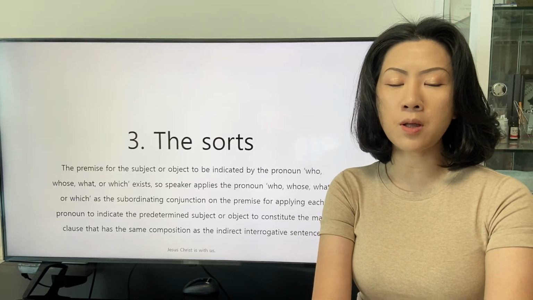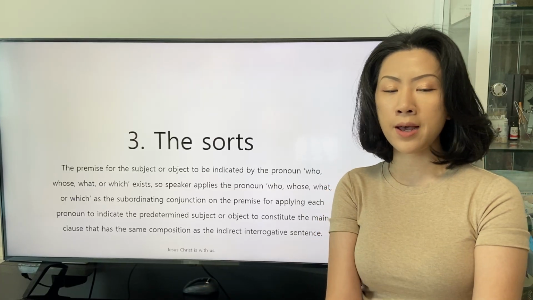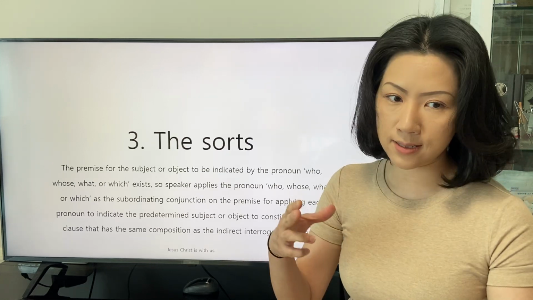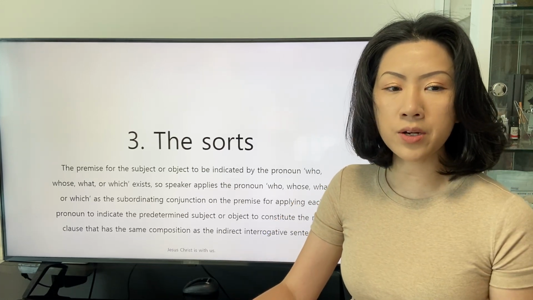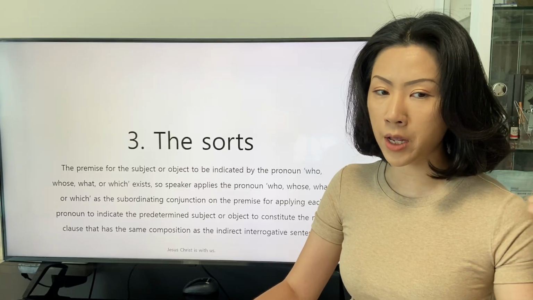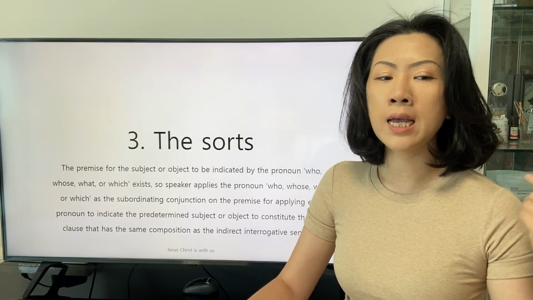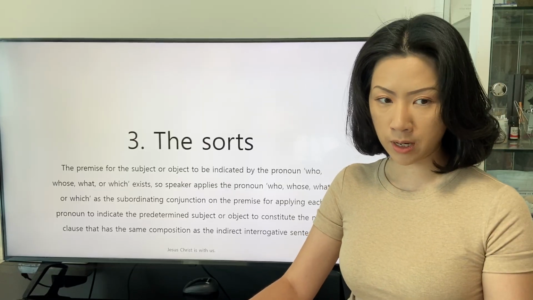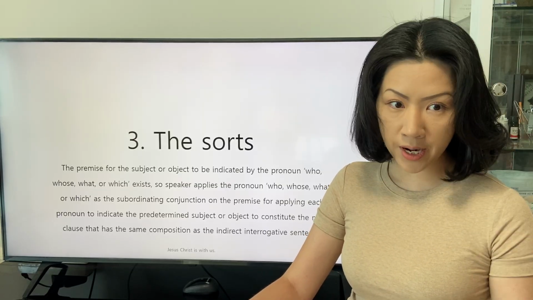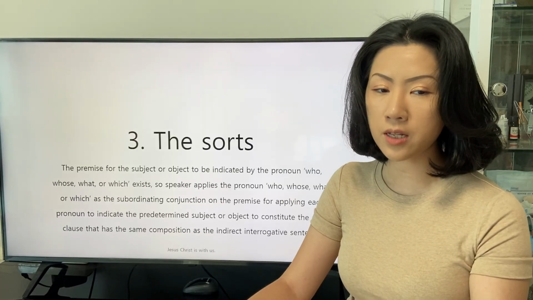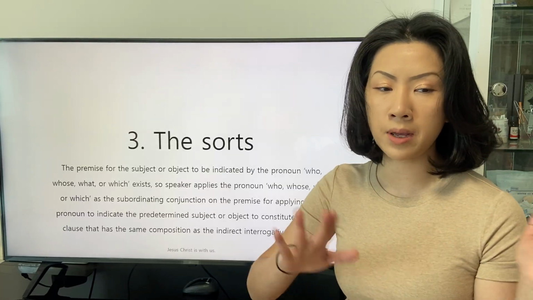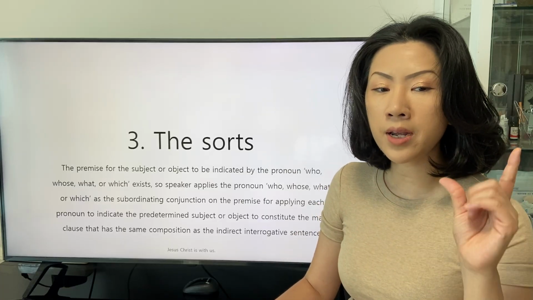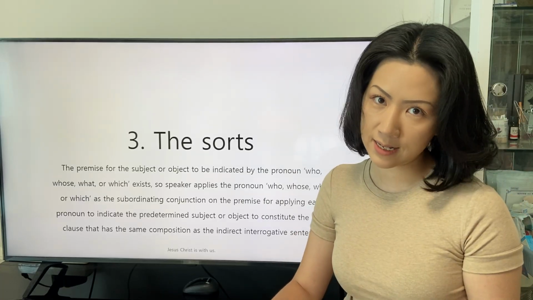The premise for the subject or object to be indicated by the pronoun who, whose, what, or which exists. So the speaker applies the pronoun who, whose, what, or which as the subordinating conjunction on the premise of applying each pronoun to indicate the predetermined subject or object, to constitute a main clause that has the same composition as the indirect interrogative sentence.